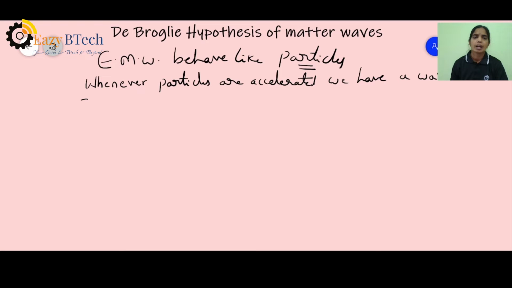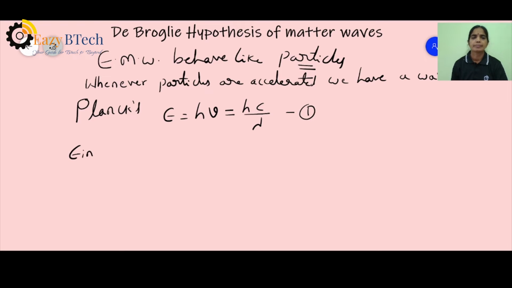According to Planck's, energy is given as h mu, where h represents Planck's constant and mu represents the frequency of radiation. Now mu can be written as c by lambda. So the expression becomes E equal to hc by lambda. Number it as 1.